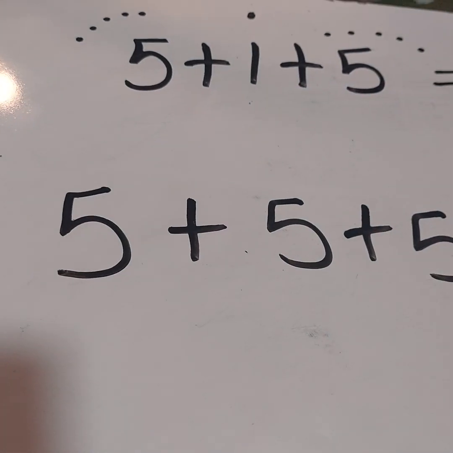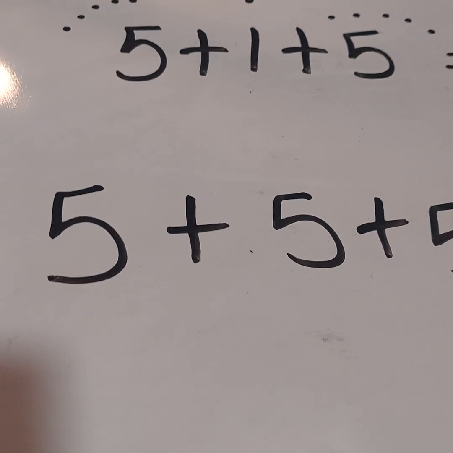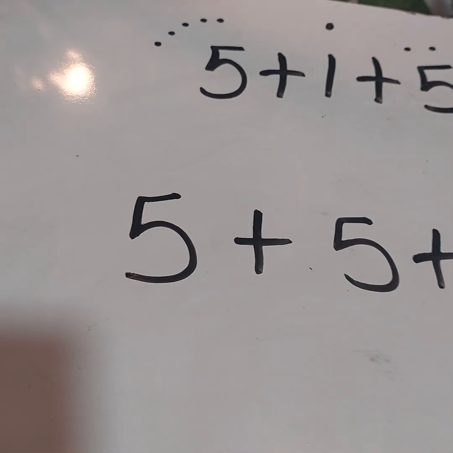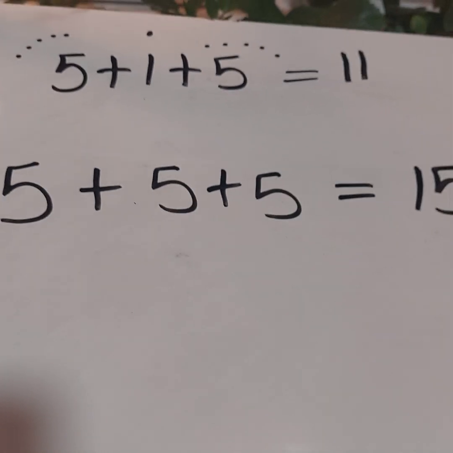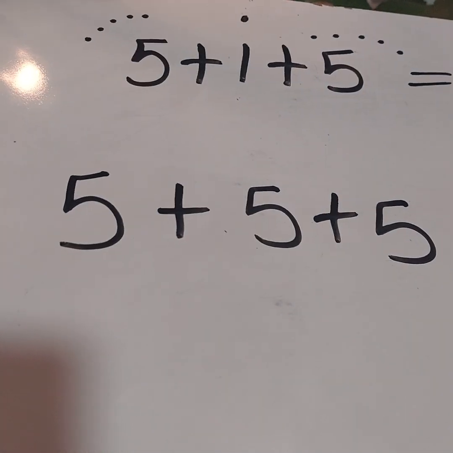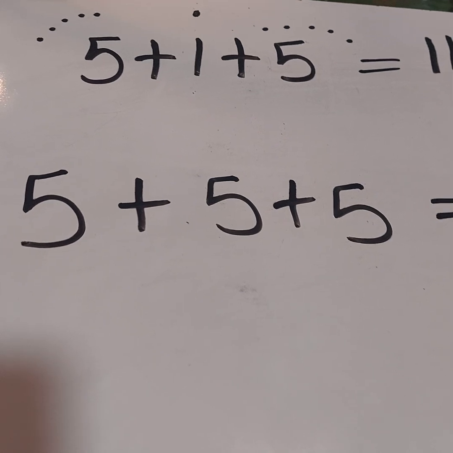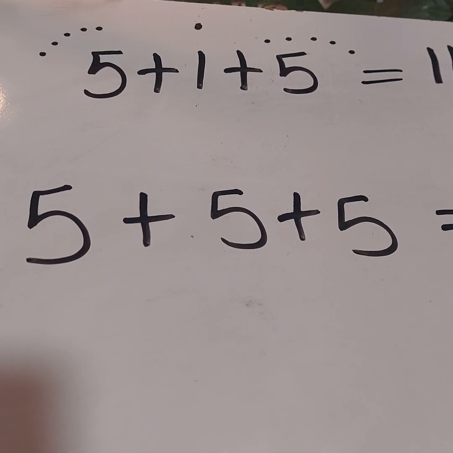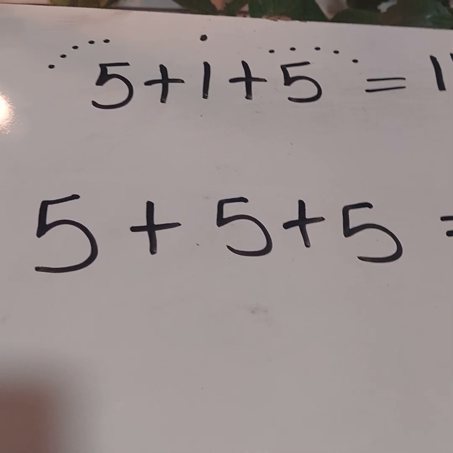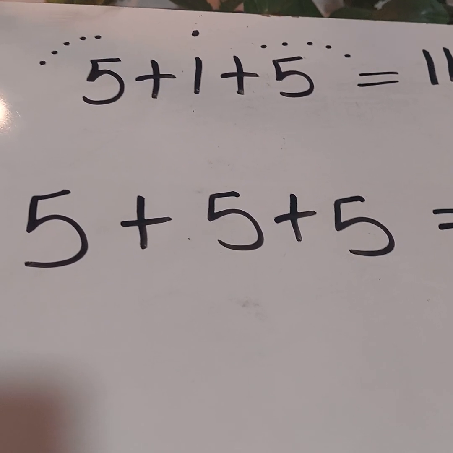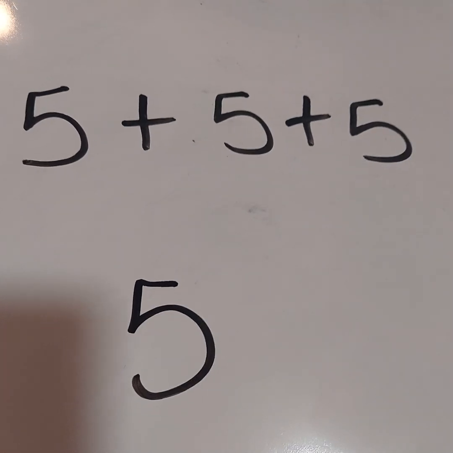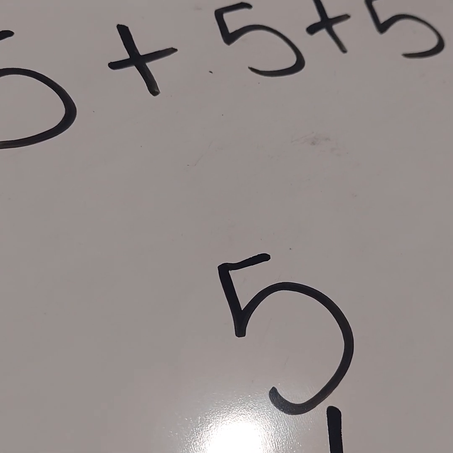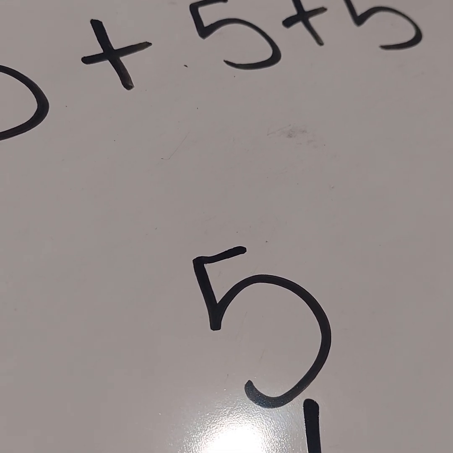And once again, if you do not know how to add the numbers, put 5 dots above each number, then count. All right? Now, since all 3 numbers are identical, I can use multiplication. This is what you will do. First, identify the number that is repeated. The only number that's repeated is 5. So I'm going to write down 5. 5 is going to be known as my factor. When we multiply 2 numbers, they are referred to as factors.